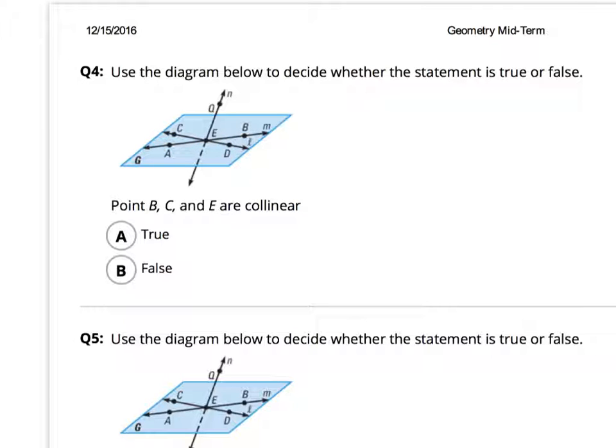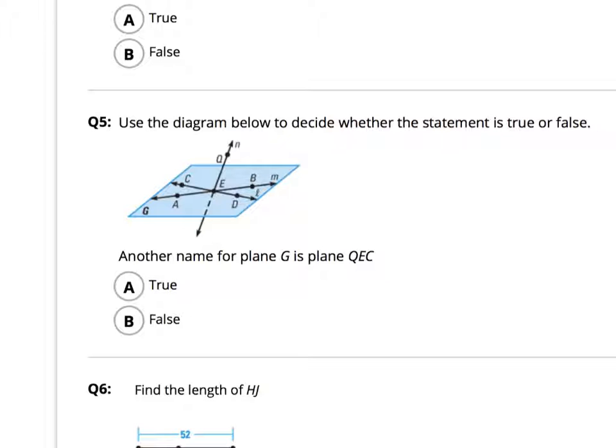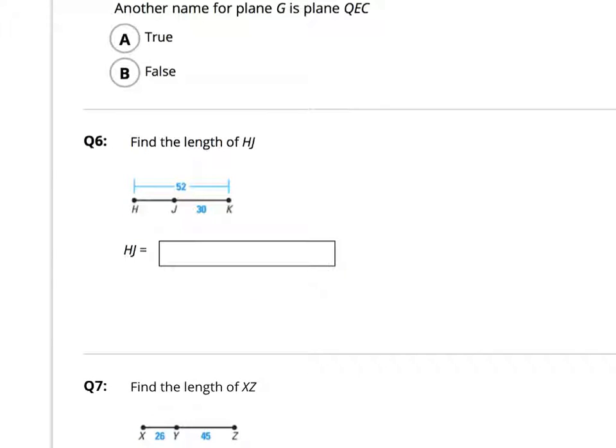True or false? On number 5, we want to know, could you call plane G, see the big G right here? That means this blue plane right here. Could we call him QEC? So take a look. There's Q, there's E, and there's C. Could you call it QEC as well, as a different name? True or false?